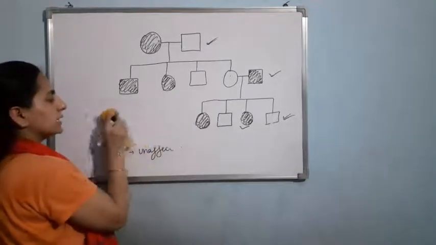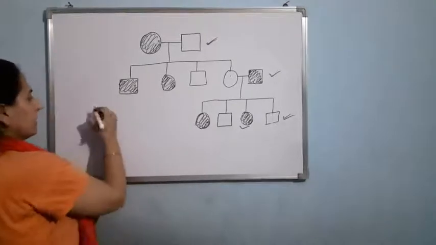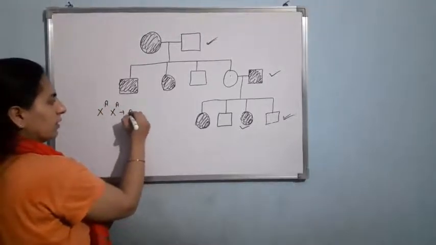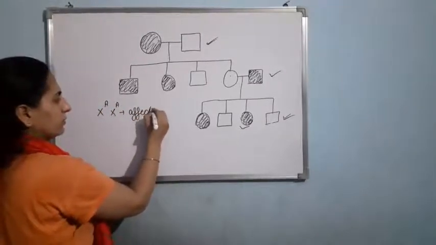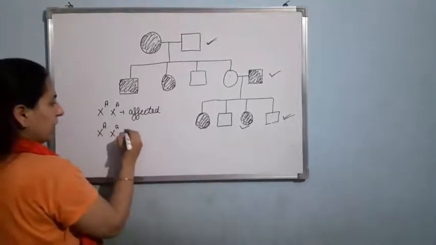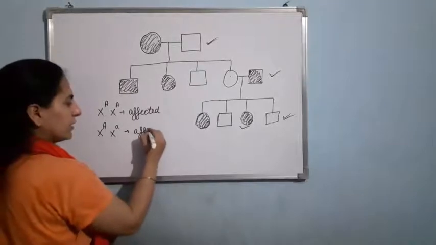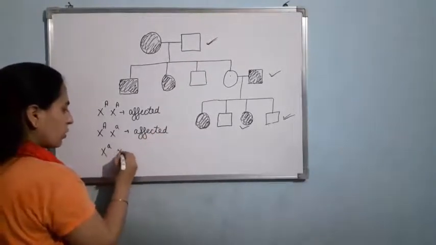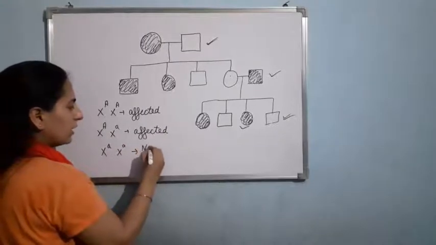As this is X-linked, so I write it like this. X capital A, affected female. Clear? X capital A, X small a, affected female. X small a, X small a, normal female.